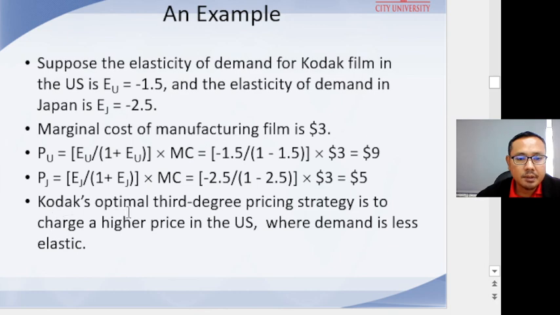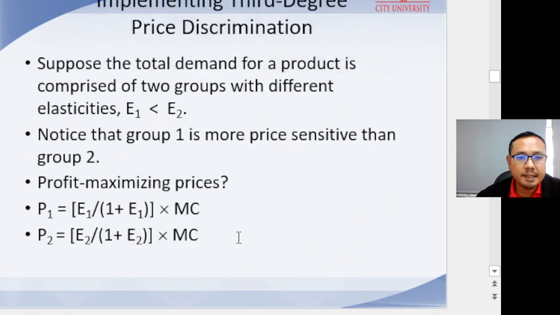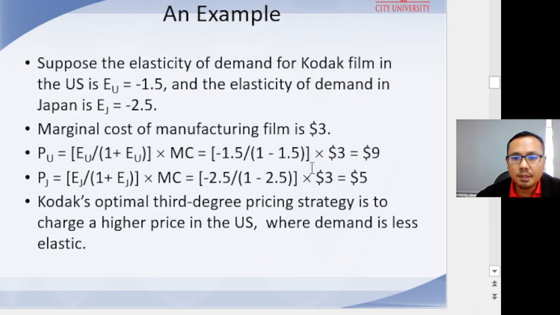So Kodak's optimal third degree pricing strategy is to charge a higher price in the US, where demand is less elastic. This is how we can implement third degree price discrimination across two groups of consumers, for example in the US and in Japan.